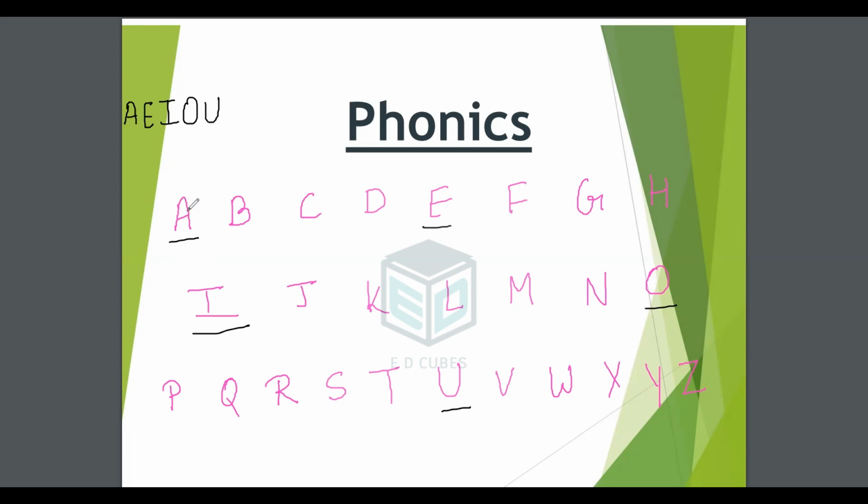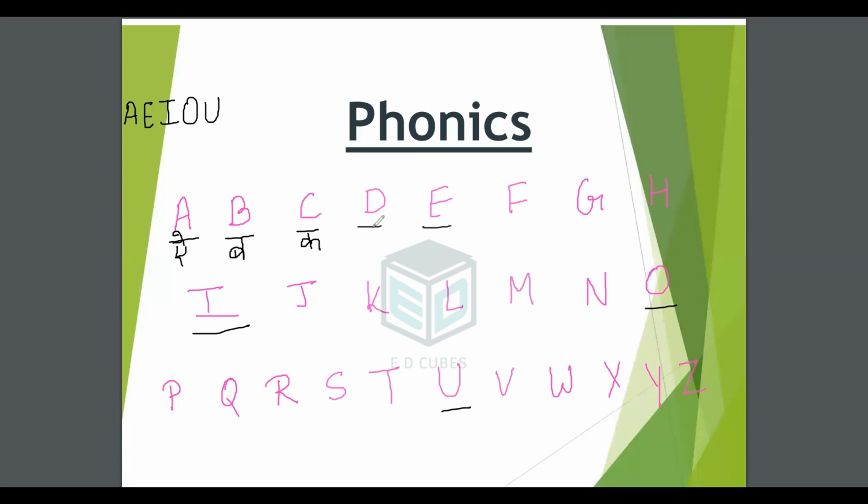Now, this A is called A. The sound of A is A, apple. B says b, bat. C says k, cat.